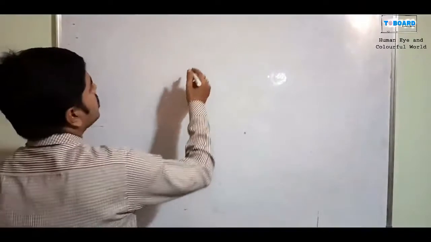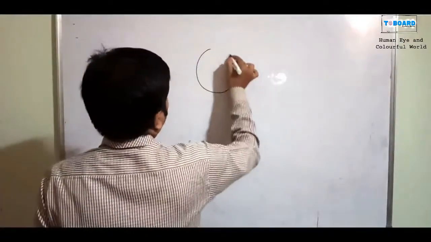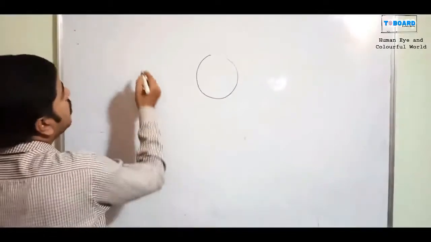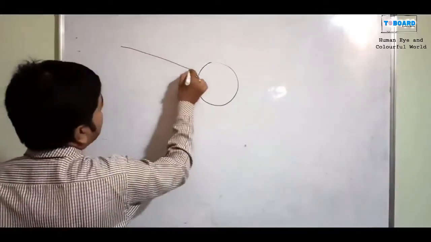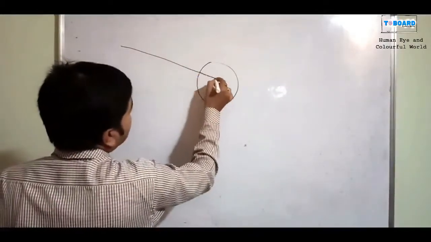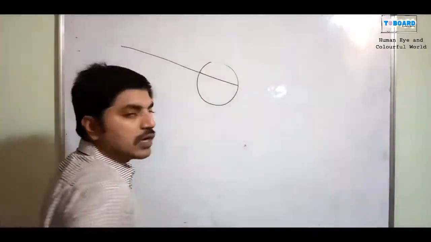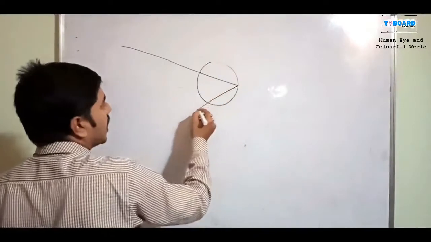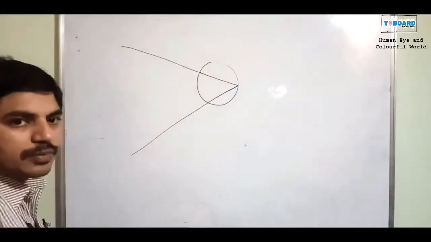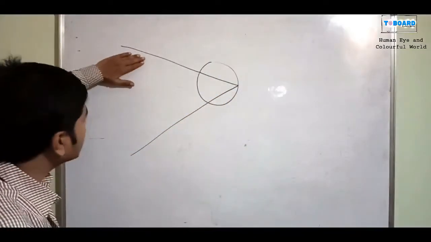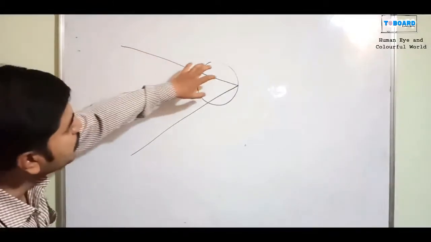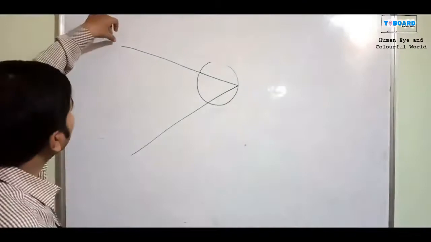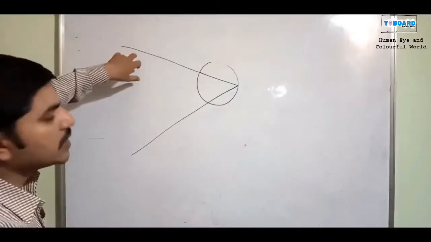Here these are water droplets. When the sun rays fall on a particular water droplet, they enter inside the drop, then come to the other end of the drop and reflect again. So the droplet behaves like a prism. Now observe that a single ray of light, that is the sun rays, is falling.